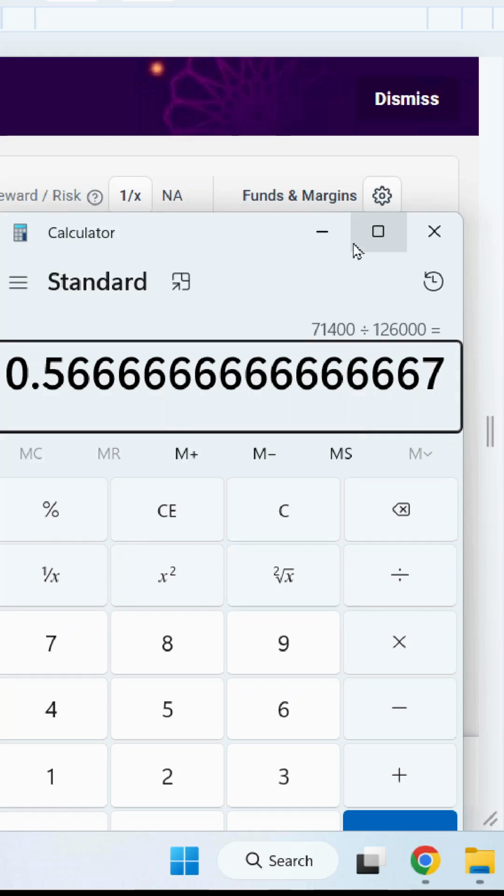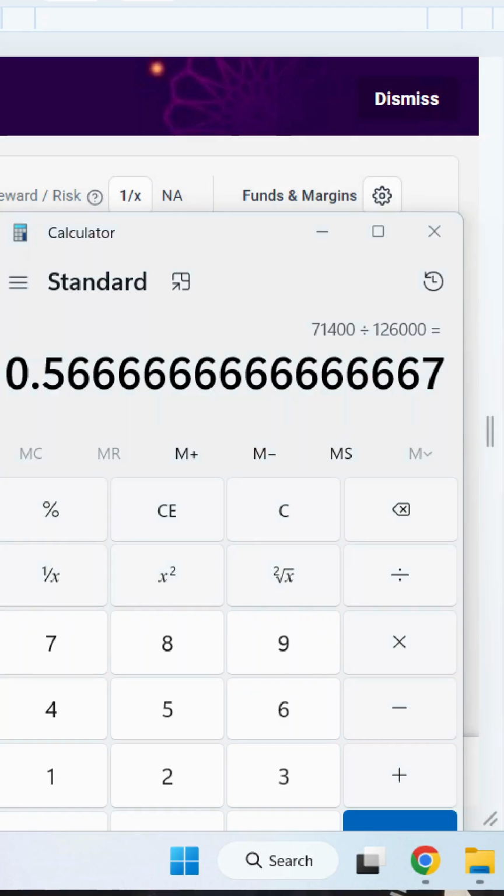Right. Now when this kind of loss is happening, the broker will ask for this money, this 56% of the money, that is 71,400 rupees. This ask by the broker is called the margin call. Now, if the trader or the person who is holding the position is not able to give this 71,400 rupees, the broker will close the position of the trader.